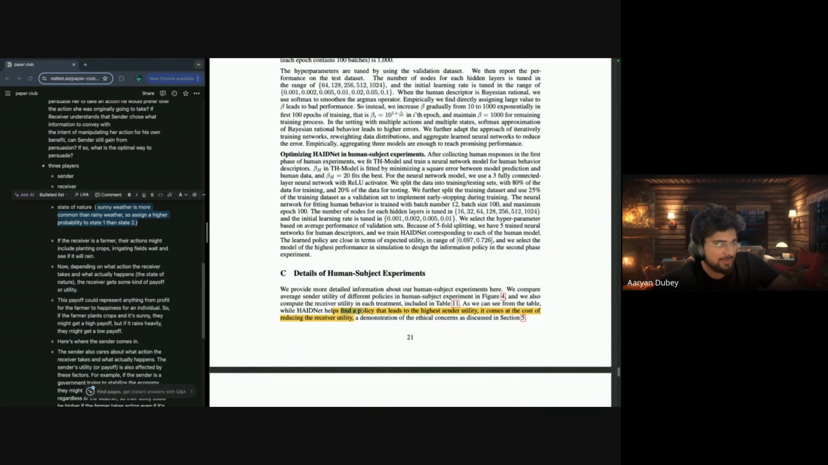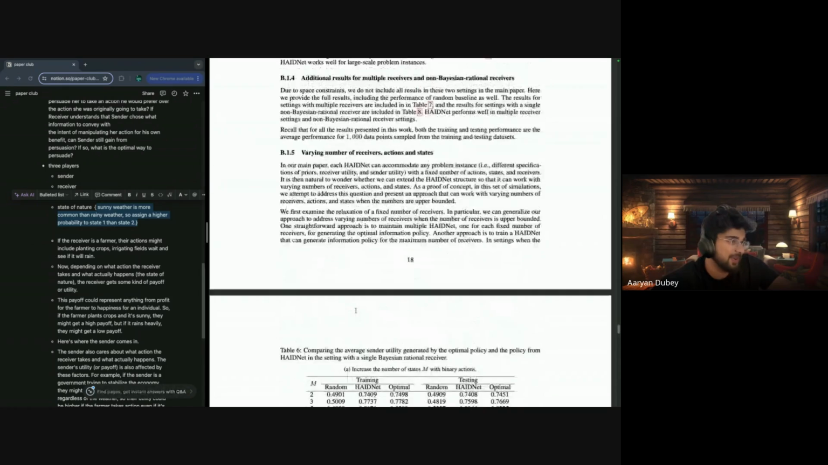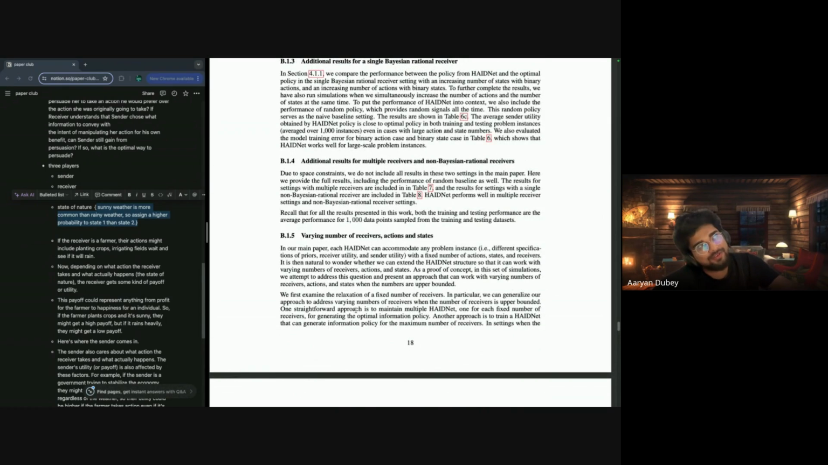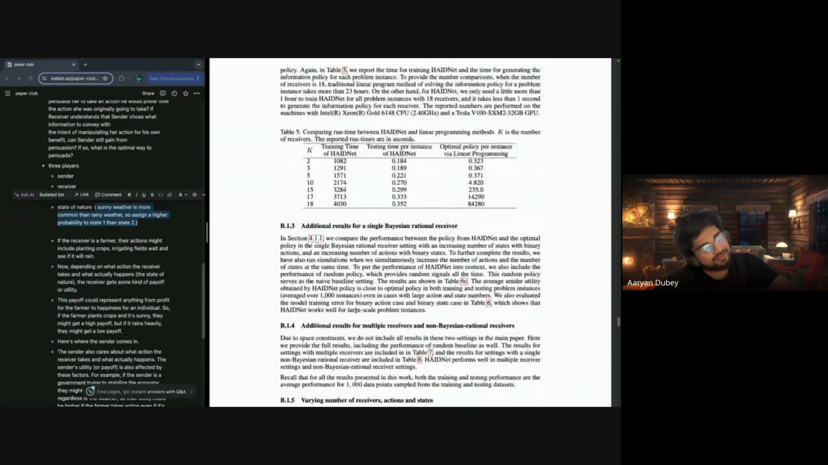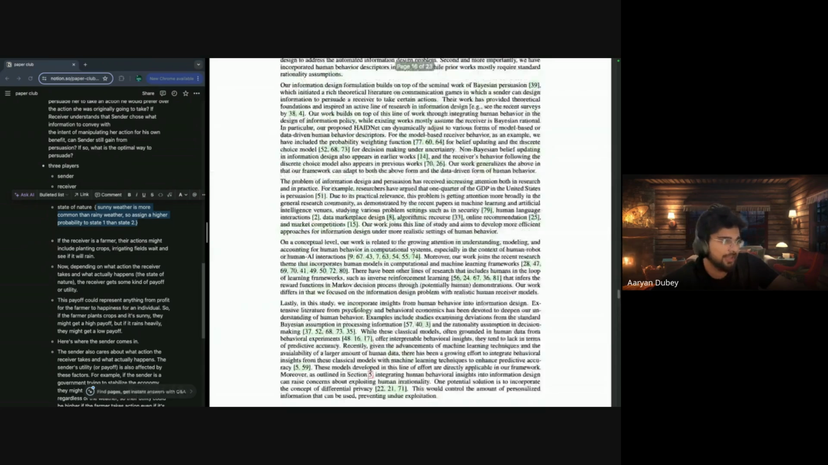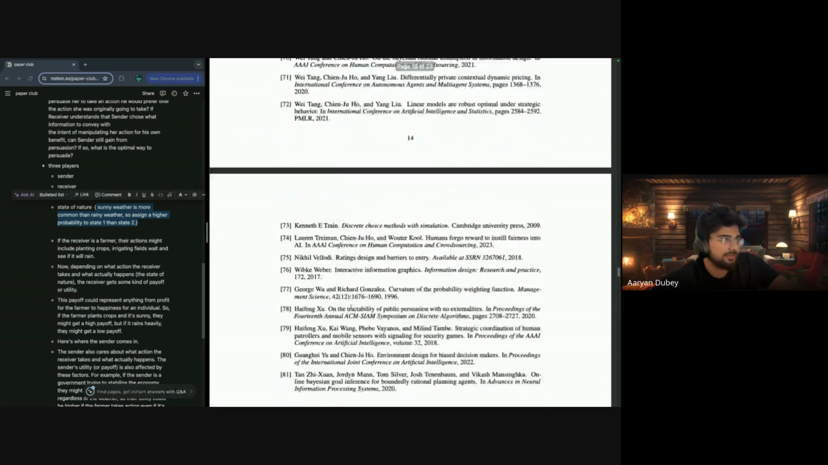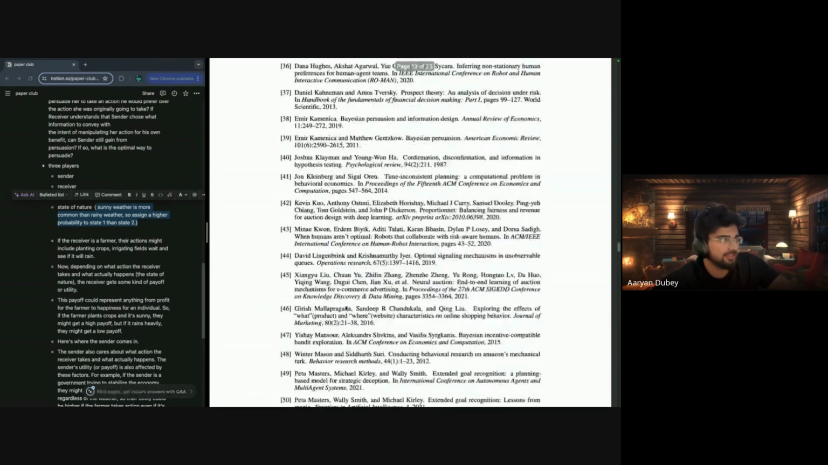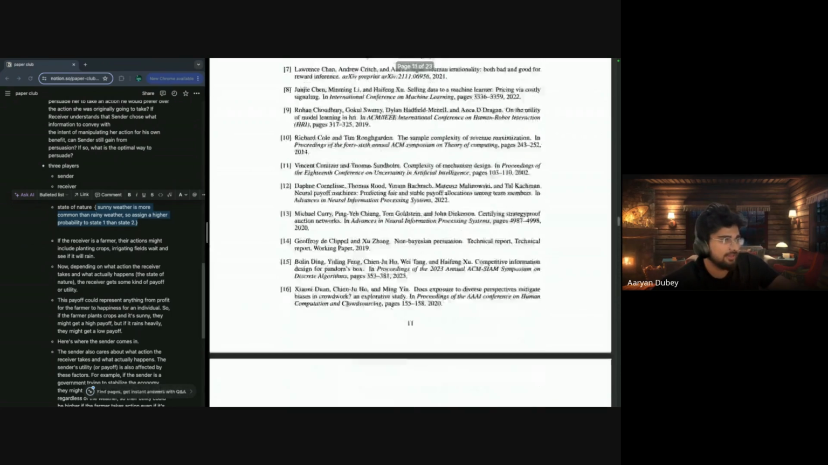HAIDNet helps to find a policy that leads to higher sender utility, but it comes at a cost of reducing the receiver utility. That's an interesting case. It could be a very interesting case if we put it in fraud detection, right? Receivers could be fraudsters, and then we can reduce their utility as much as possible. I was thinking in that context. But let's go back to our case study that we were doing.